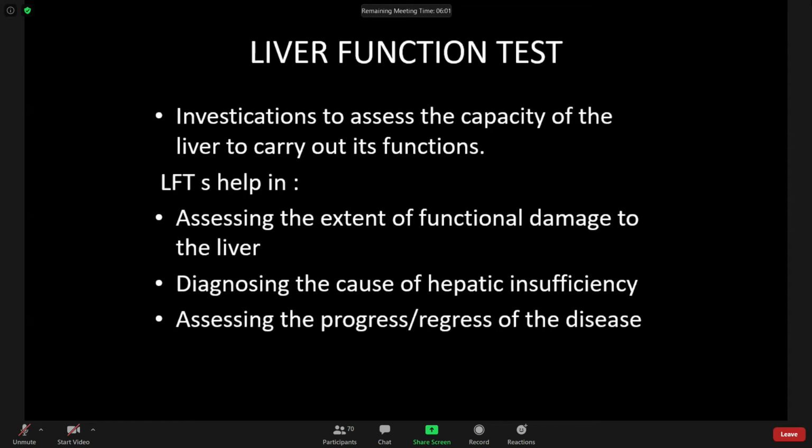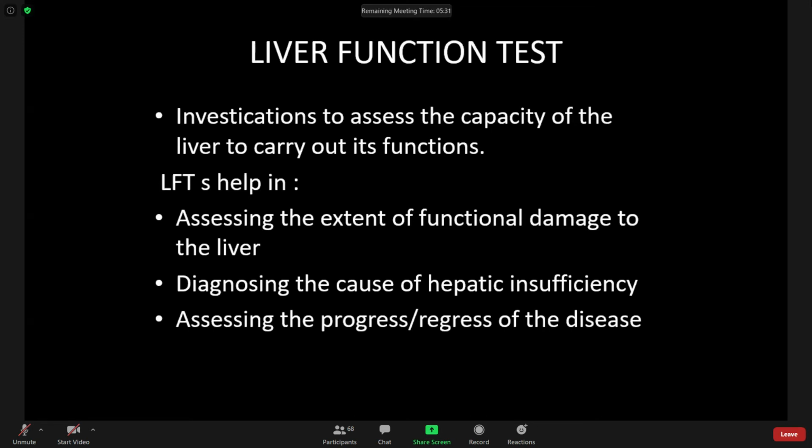We have already studied the functions of the liver. Those functions we will test. If the function of the liver is impaired, then we can know that the functioning of the liver is not well.